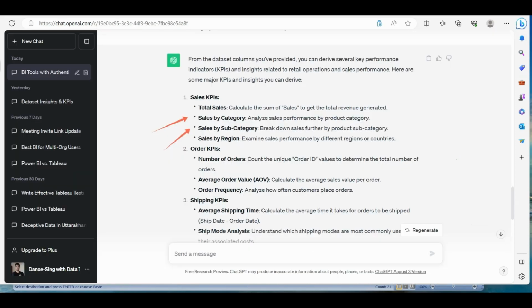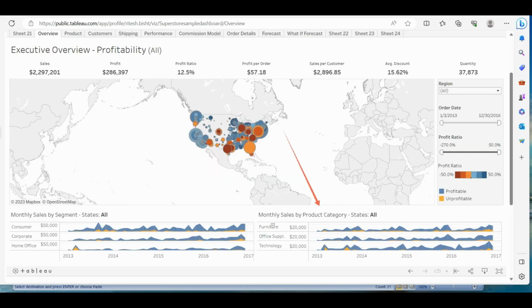Sales by category and subcategory is also very important because you get to know which category is working and what all subcategories are popular. So that it helps you to maybe decommission or maybe increase the productivity or say increase the production maybe. So in the main page itself, you can see monthly sales by product category.